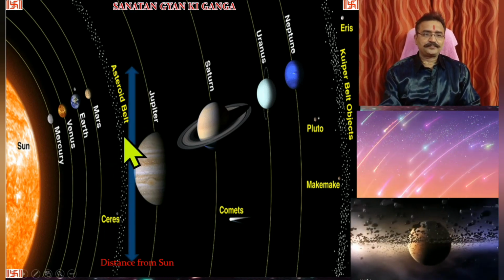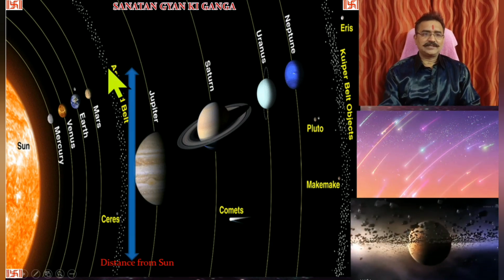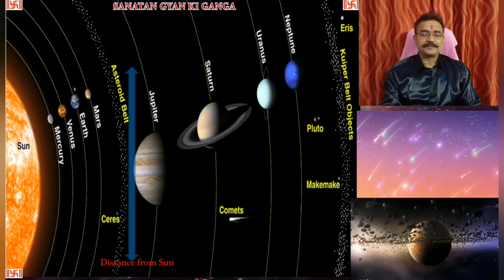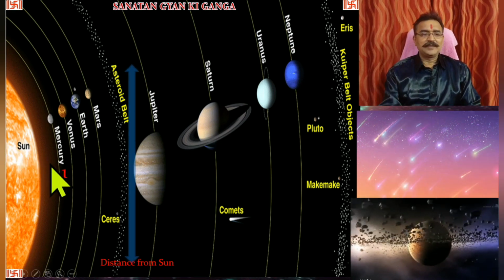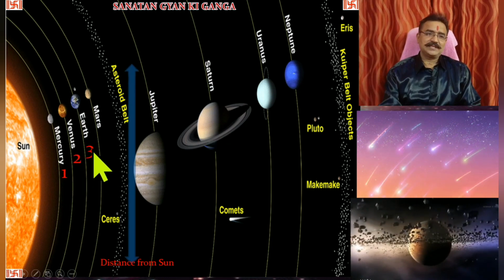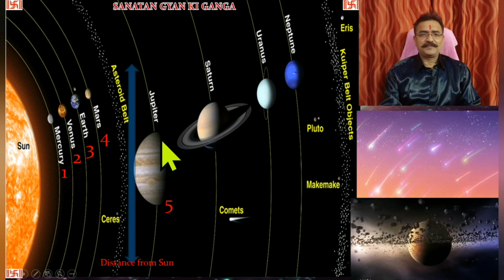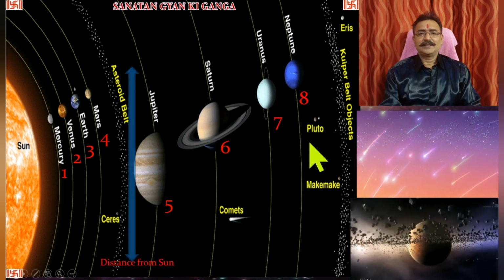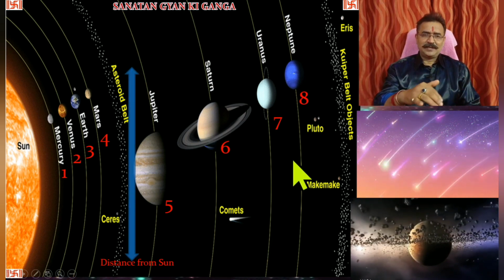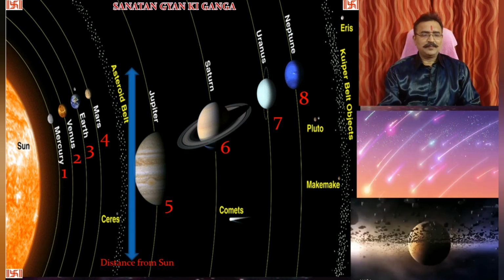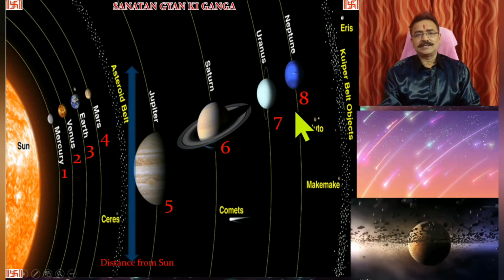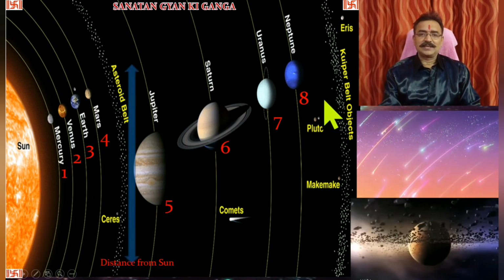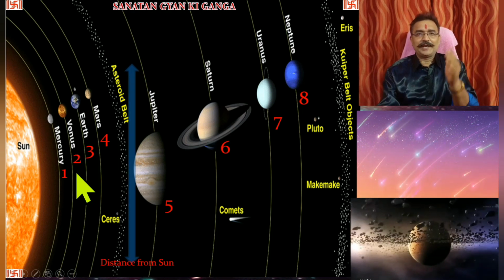So first we see, this is the imaginary line, because this is the asteroid belt, and the asteroid belt separates the inner planets and outer planets. So from the Sun, number 1 is Mercury, number 2 is Venus, number 3 is Earth, number 4 is Mars, number 5 Jupiter, number 6 Saturn, number 7 Uranus, number 8 Neptune. It's as per serial number. This is the distance from the Sun. The nearest is Mercury, and the farthest one is Neptune. So from the distance point of view from the Sun, this is their serial number 1 to 8.